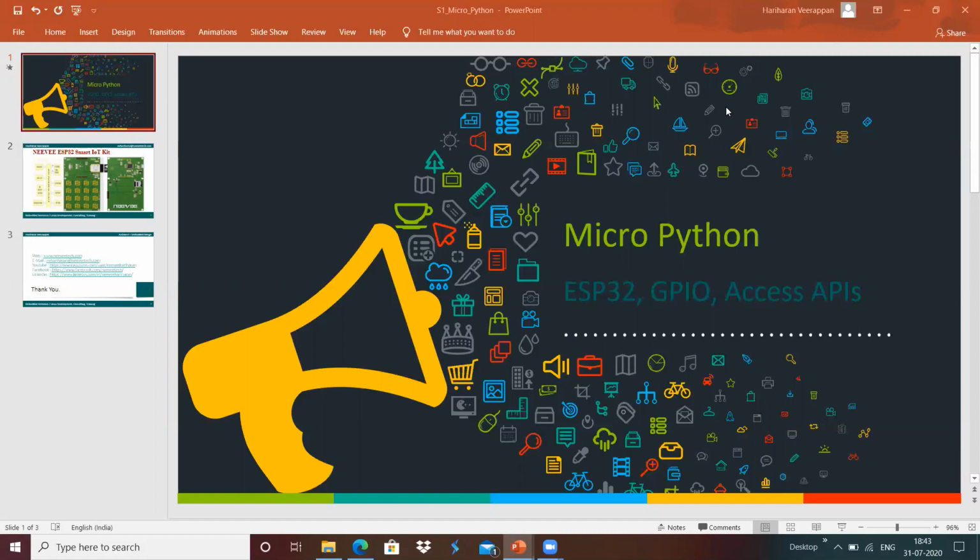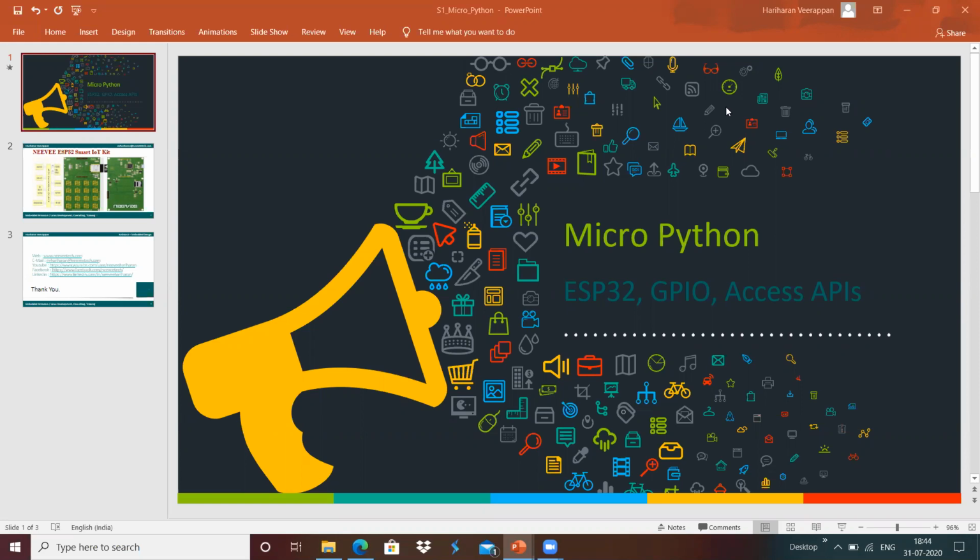With evolution, we came across developing embedded applications using a high-level language like C programming, and then it evolved with the C++ programming language.